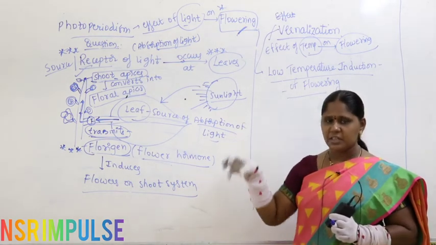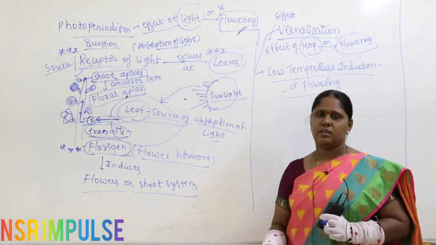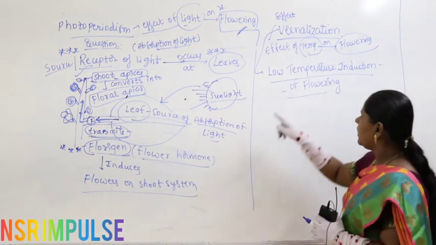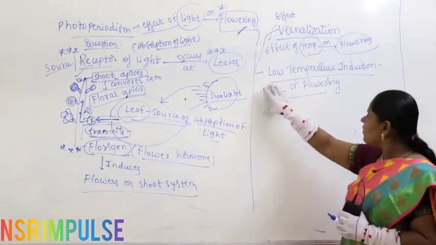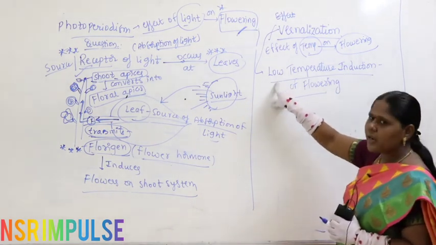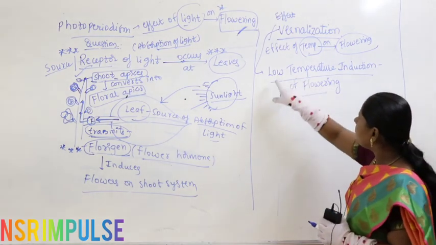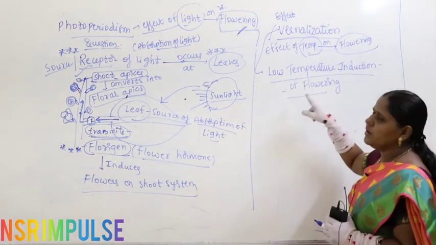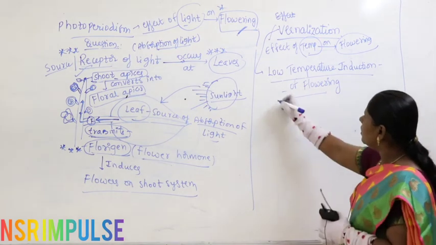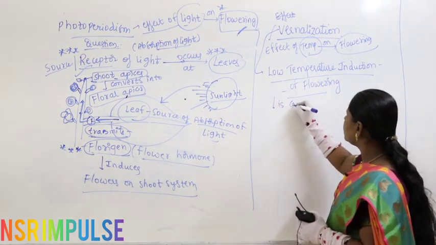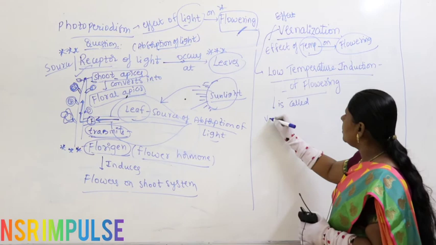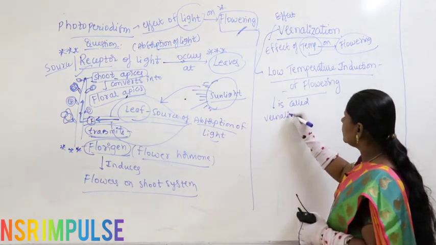When light intensity decreases, temperature decreases. So in some plants, whenever you expose the plant to low temperature, it induces flowering. It is called vernalization.